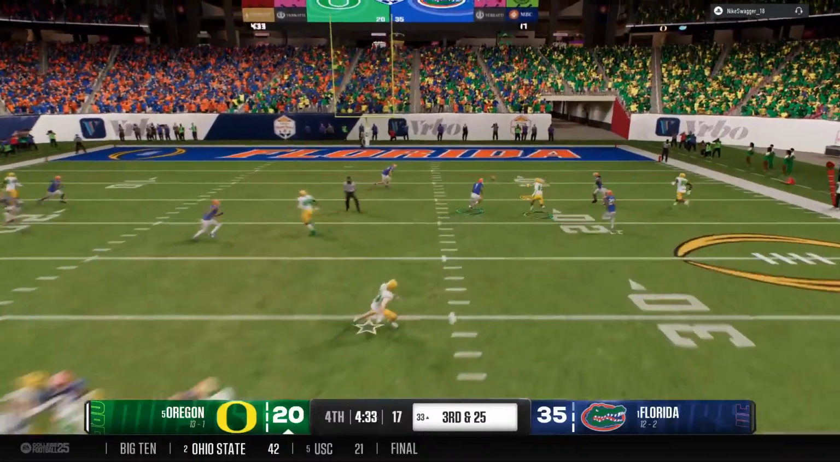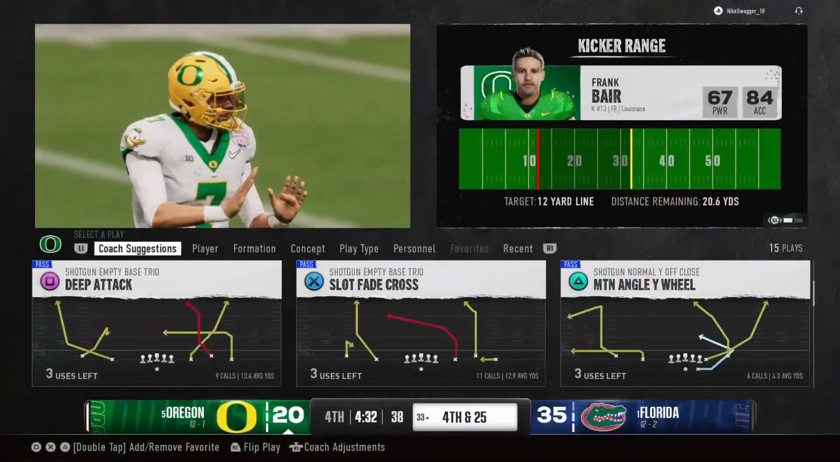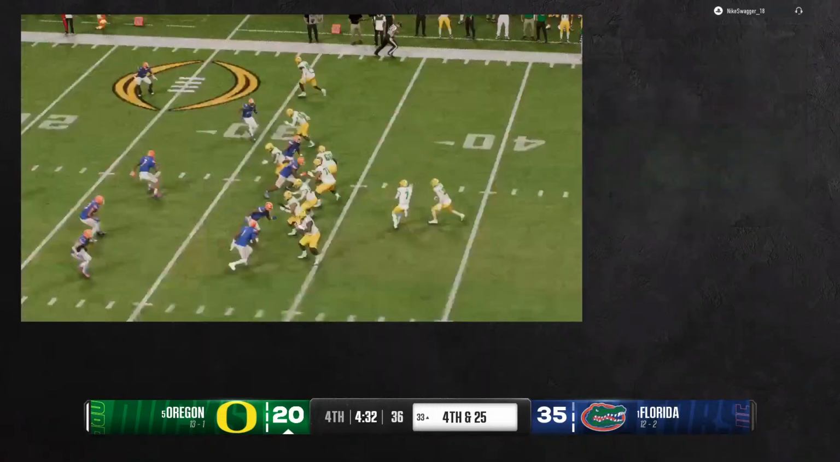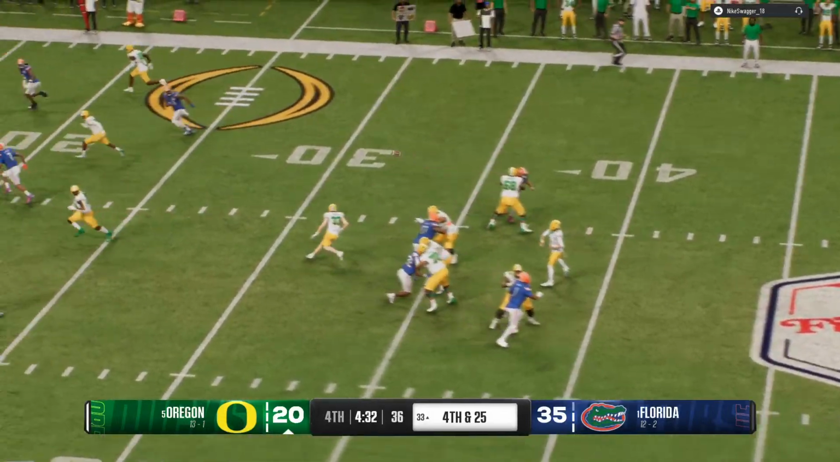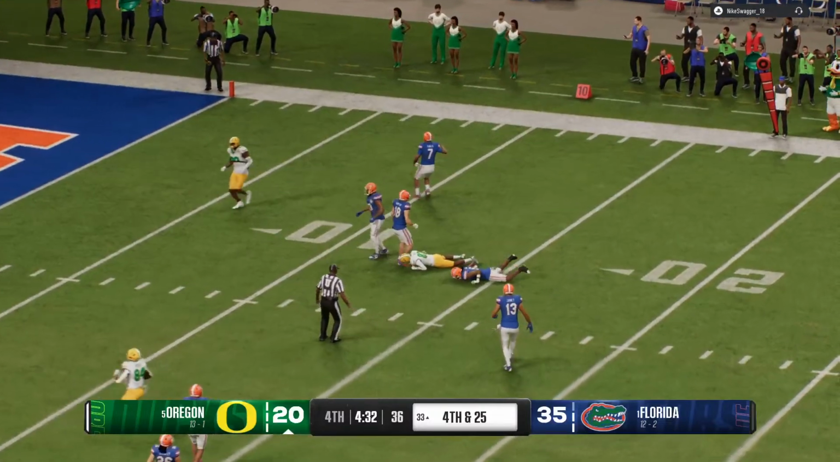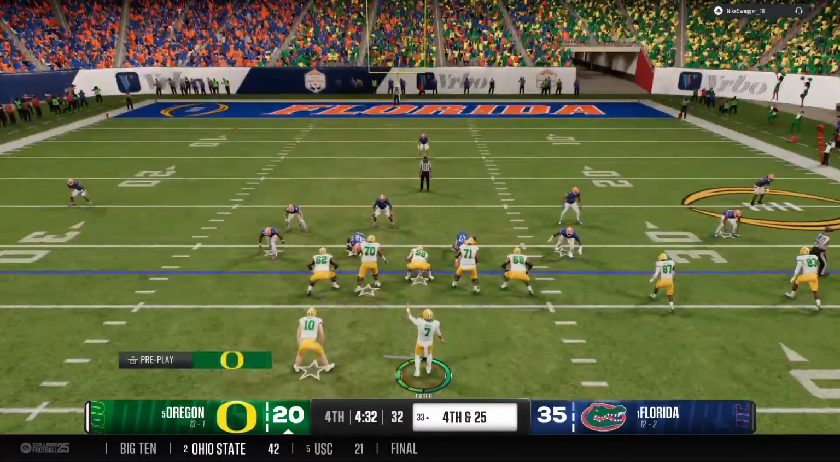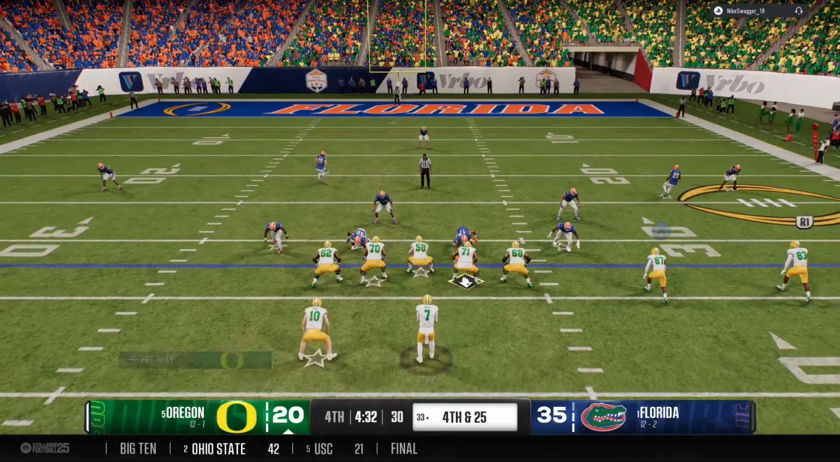From the shotgun, he's probing the secondary. Oh, and another incompletion. Well, they go to the air to try to pick up this first down, but it just wasn't meant to be. Defense was ready, made sure to force them into this fourth down situation. So down by multiple possessions here. The offense will try to convert here on fourth down.